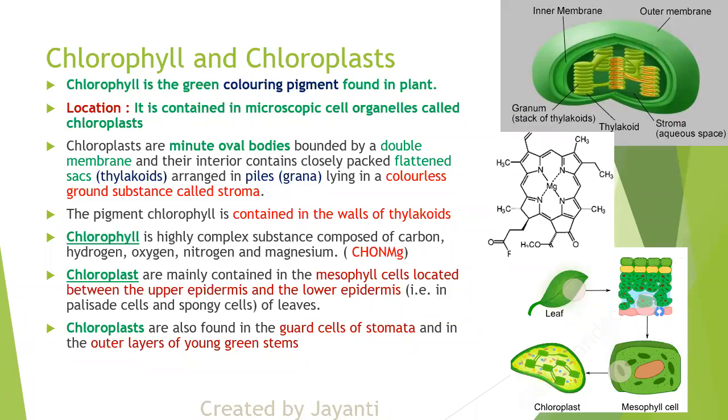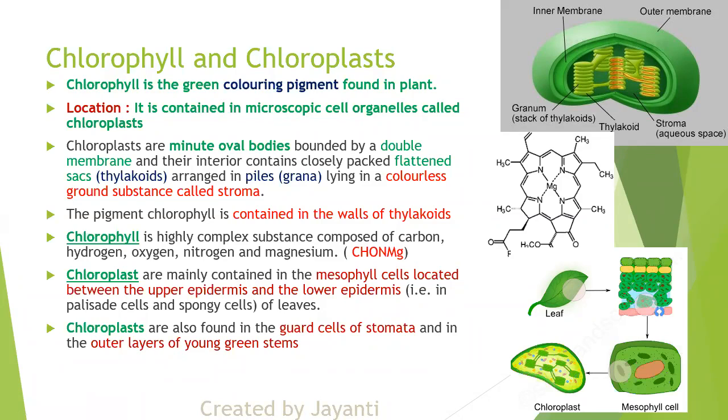So you will be getting mesophyll cells. Now in these mesophyll cells, just observe there is one chloroplast. Now inside the chloroplast, you can see thylakoids. So if I take the leaf, put it in a microscope, you are able to see mesophyll cells. Inside the mesophyll cells, you can see chloroplast, and inside the chloroplast, you can see thylakoids.